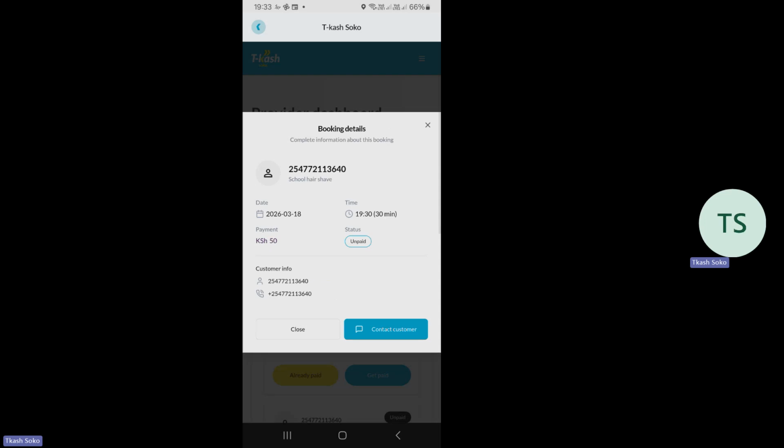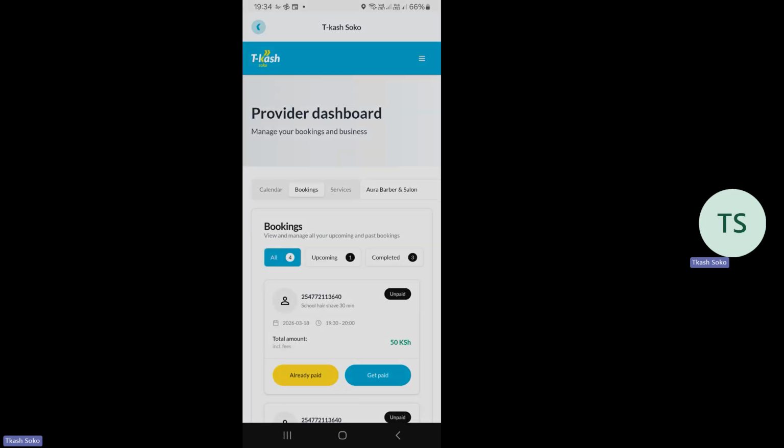So if I want to contact this customer, I can call them. Or rather, I can just press the chat to contact the customer. So maybe I am not available. Ama hiyo time niko na customer mwingine mwenye hakuwa amebook via the app. So I can just press on contact the customer, and of course I'll be able to contact the customer via the call. You can see that the call now appears. If I press on the call, then I will be able to call the customer.